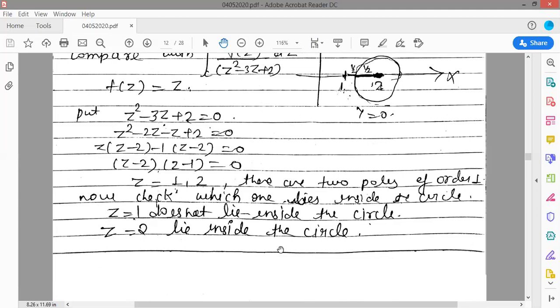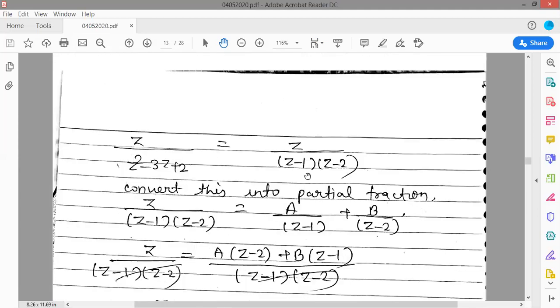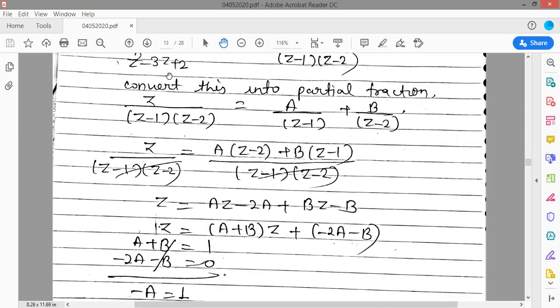First you have to write your quadratic equation in order 1 form. So just convert this into partial fractions. How can you write it, how will you separate them, by partial fractions. First of all you have to write your quadratic equation in simple poles, or in order 1, because we must first remember the formula of the Cauchy integral theorem, and it is 1 upon z minus a to the power n plus 1, or 1 upon z minus a. That means there is no z squared or z cube. So first of all we will convert our equation into this form.